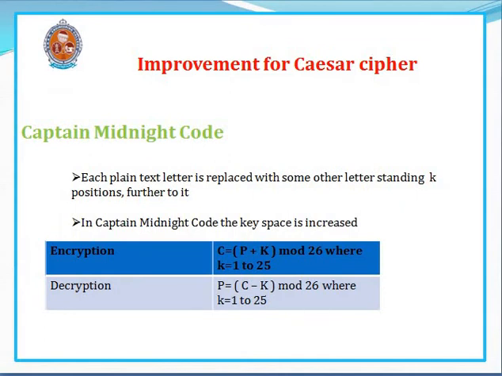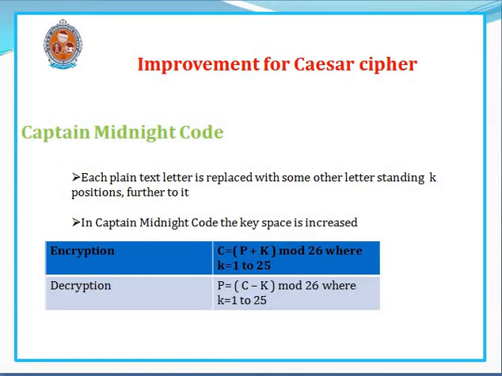And this is the improvement of the Caesar cipher technique, known as the Captain Midnight Code. Here each plain text letter is replaced with some other letter which is standing k positions further to it. Remember, in the Caesar cipher technique, each plain text letter is replaced with some other letter which is standing only 3 positions further to it. Here in the Captain Midnight Code, each plain text letter is replaced with some other letter which is standing k positions further to it.